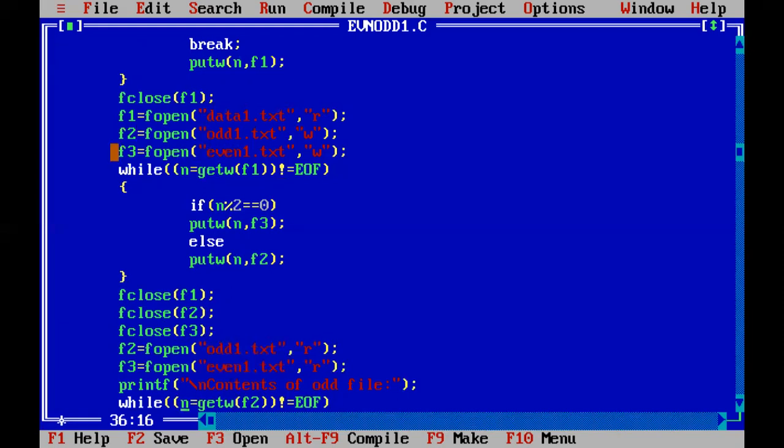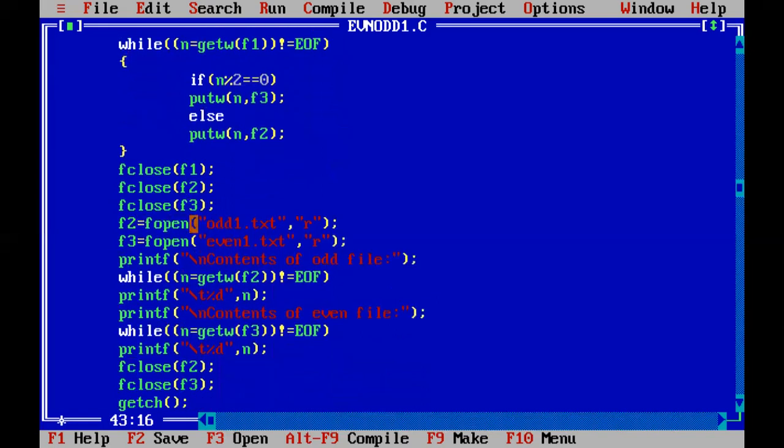The even pointer is f3, so I have put that number into the f3 file. Else, if the number is not divisible by 2, it is definitely going to be odd. The file pointer pointing to the odd file is f2, so else it is going to put that number into f2, and we will immediately close f1, f2 and f3.